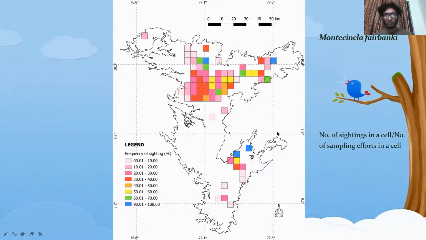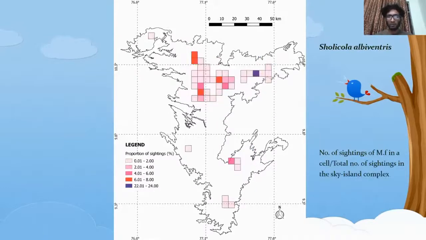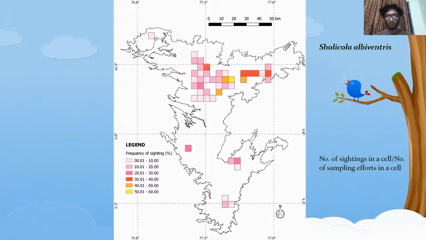So in the case of frequency, if we have around 5 sightings in one cell, and the total number of sampling efforts in that cell is also 5, we'll get 100% frequency, but that doesn't mean that there is a higher number of records in that area. So this is similarly for Solicola albumentis and the frequency of that species.